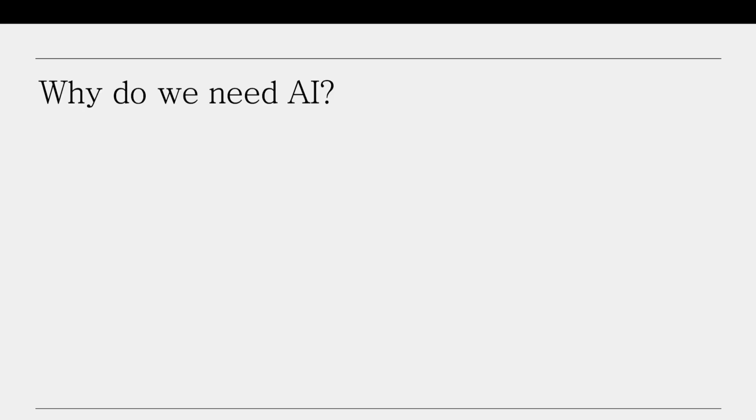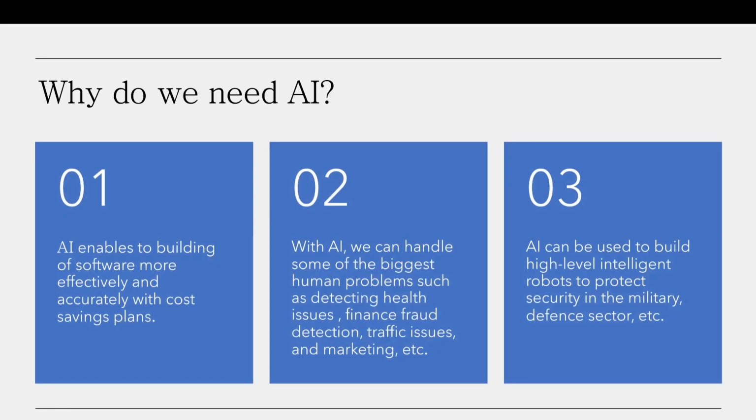Why do we need AI? There are many reasons that we are looking to AI to solve real life human problems. One of those reasons is that AI enables us to build software more effectively and accurately with cost saving plans. Yes, this is right. In earlier times when we did not have AI and technologies that could help build software, we used to have greater, expensive plans to build the software.